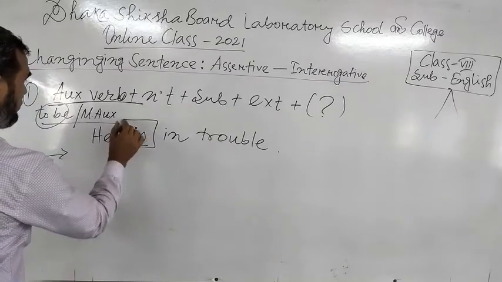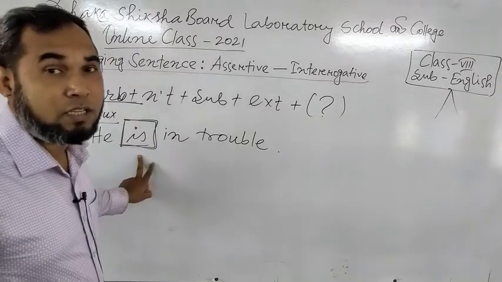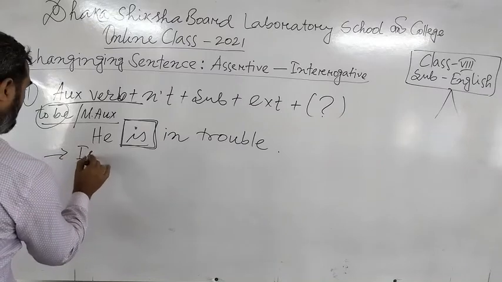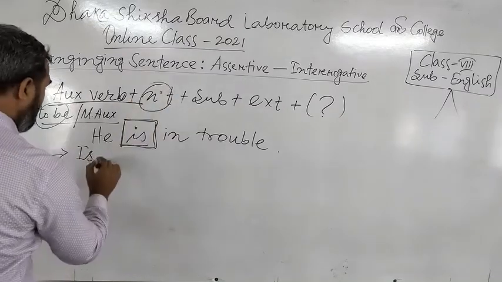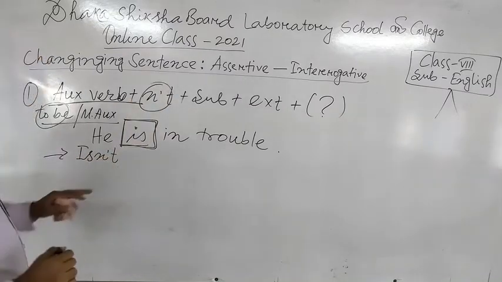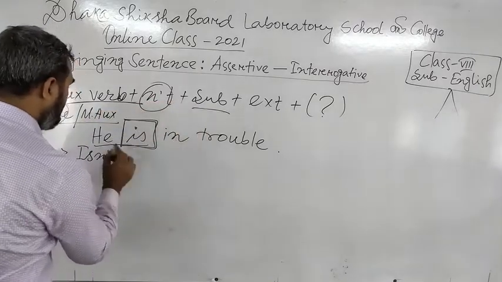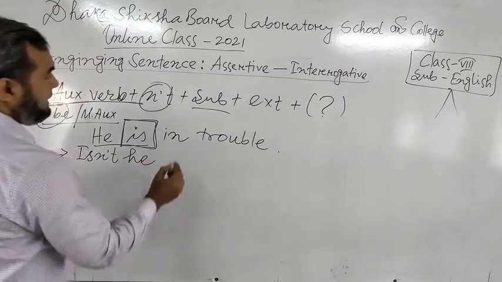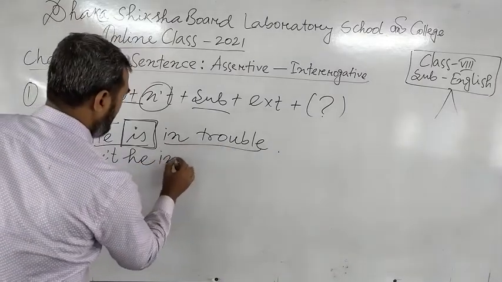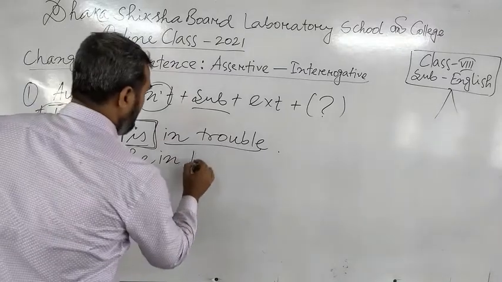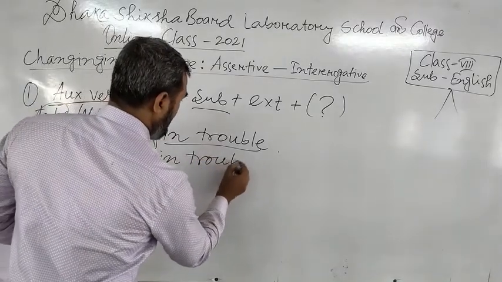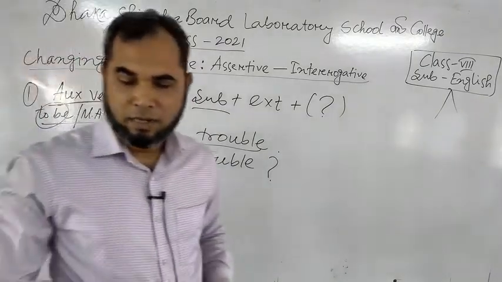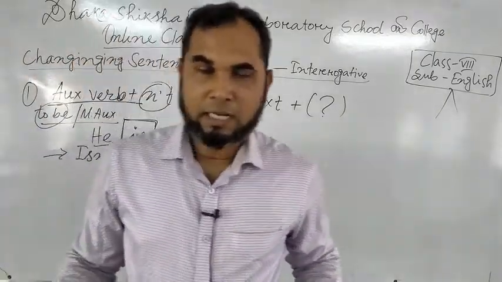Though this auxiliary verb is used as the main verb here, no problem at all. First is, then n't, that means isn't, then subject, isn't he, then extension, isn't he in trouble? Isn't he in trouble? This will be the correct answer.